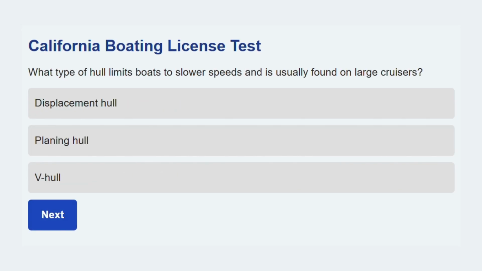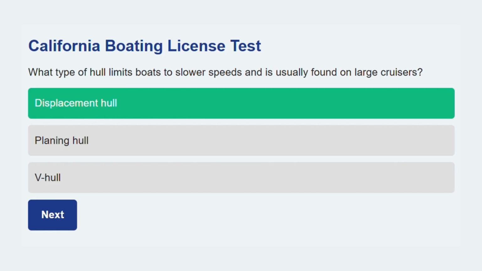Moving along now. What type of hull limits boats to slower speeds and is usually found on large cruisers? Displacement hull. A displacement hull moves through the water by pushing it aside and is limited by hull speed.